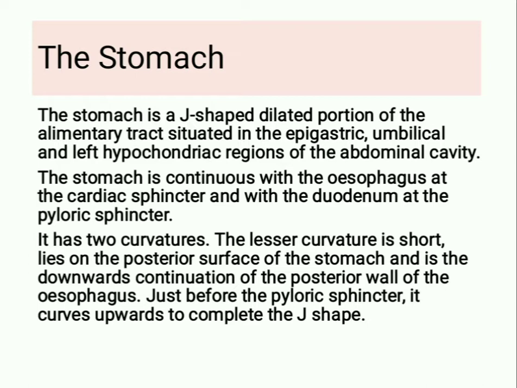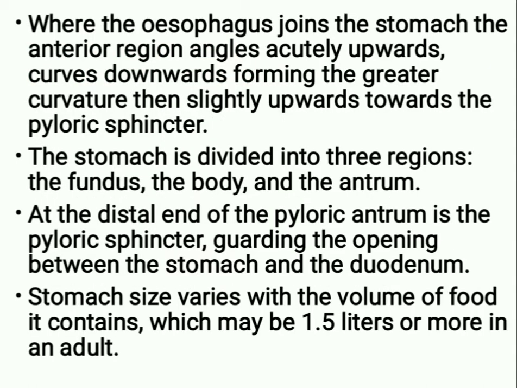Just before the pyloric sphincter, it curves upwards to complete the J shape. Where the esophagus joins the stomach, the anterior region angles acutely upwards, curves downwards, forming the greater curvature, then slightly upwards towards the pyloric sphincter. The stomach is divided into three regions: the fundus, the body, and the antrum. At the distal end of the pyloric antrum is the pyloric sphincter, guarding the opening between the stomach and the duodenum.